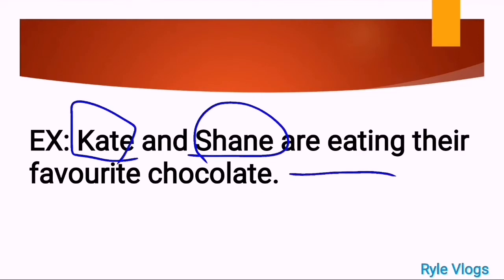And the supporting details to make this statement complete, we have their favorite chocolate. So that is the first kind of sentence according to structure. This is a simple sentence. Okay? Simple sentence: one independent clause and no dependent clause. One IC, no DC.